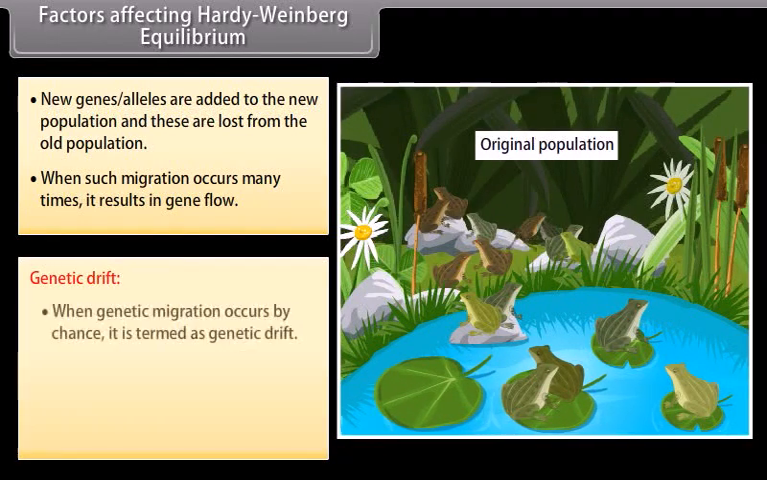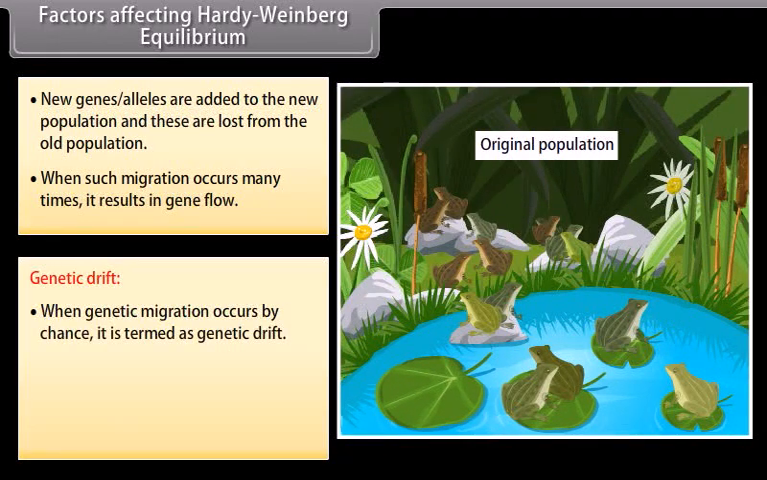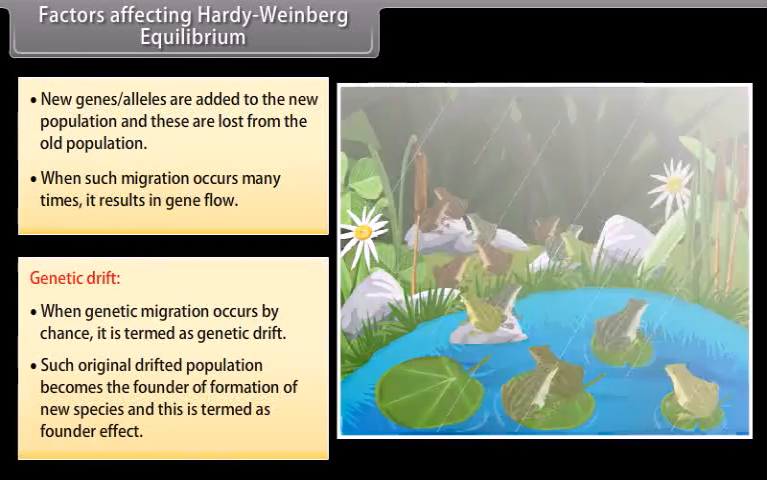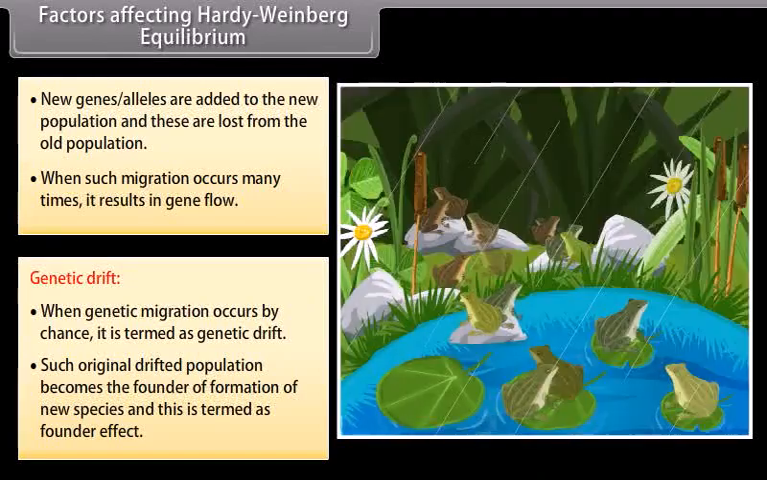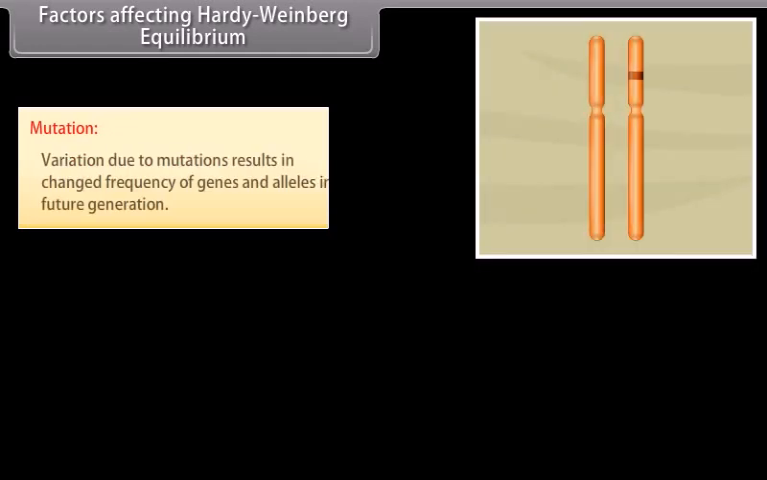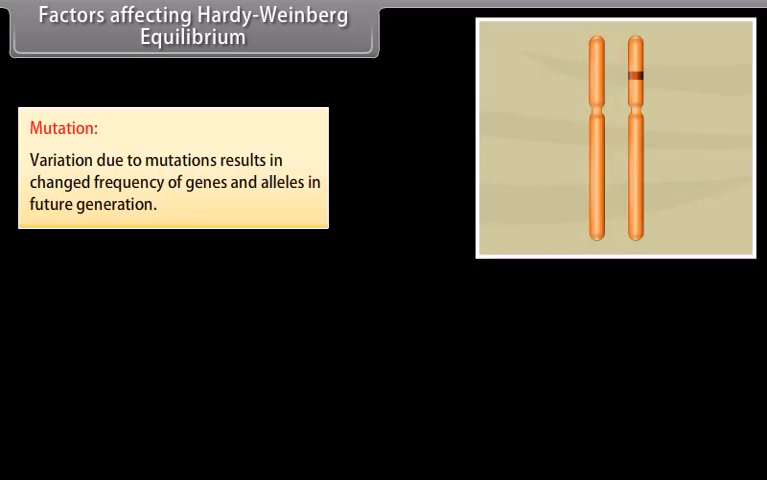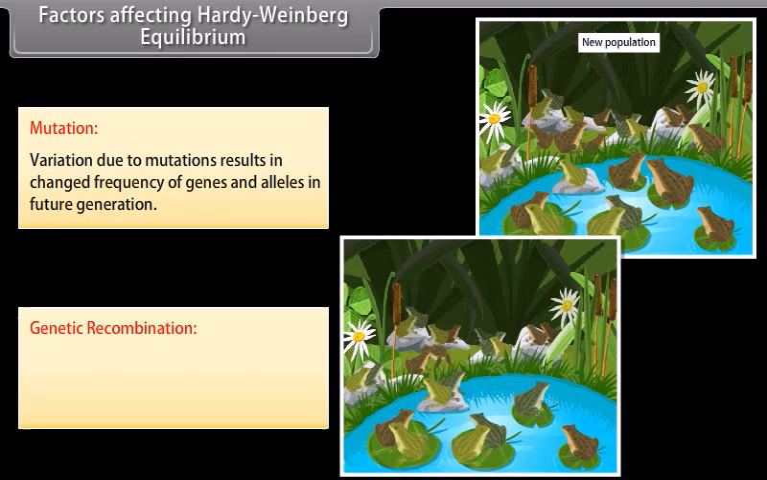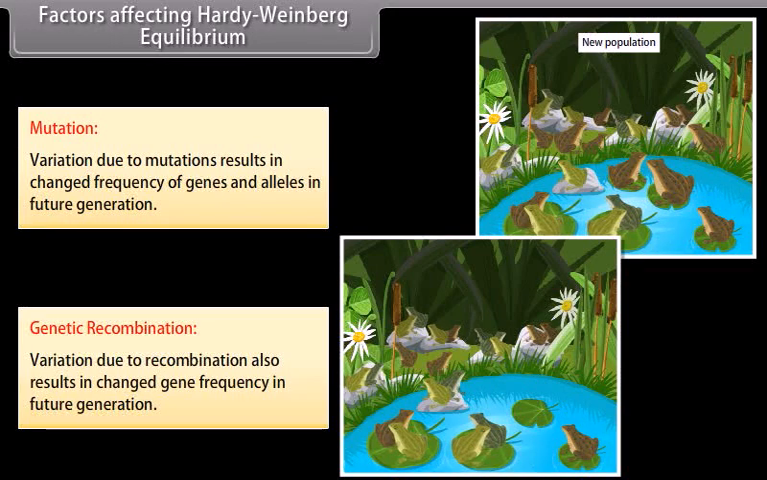Genetic drift. When genetic migration occurs by chance, it is termed genetic drift. Such an original drifted population becomes the founder of a new species, and this is termed the founder effect. Mutation: variation due to mutation results in changed frequencies of genes and alleles in future generations. Genetic recombination: variation due to recombination also results in changed gene frequency in future generations.